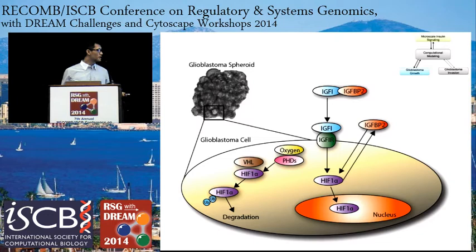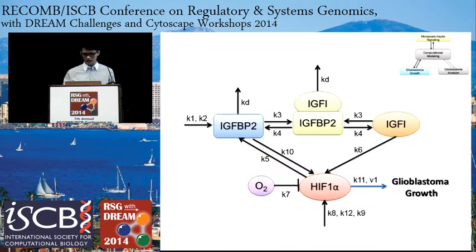The last factor is HIF1α, and HIF1α is hypoxia-inducible factor 1 alpha. It normally acts as an oxygen sensor, so at high oxygen levels, oxygen will bind to prolyl hydroxylases, which will recruit von Hippel-Lindau proteins to bind to HIF1α, and HIF1α will then become ubiquitinated and then subsequently degraded. HIF1α is well correlated with malignant tumors, and using this schematic, the interaction between oxygen and HIF1α was further simplified to create this, and oxygen directly inhibits HIF1α in this case.